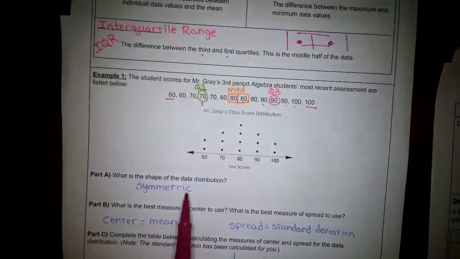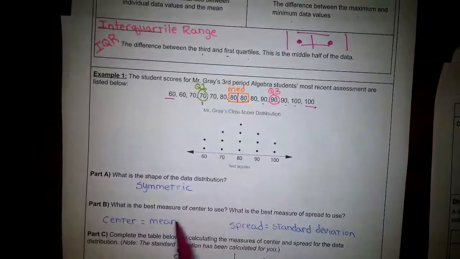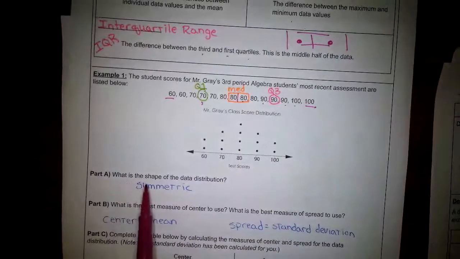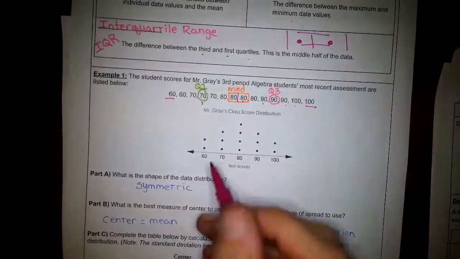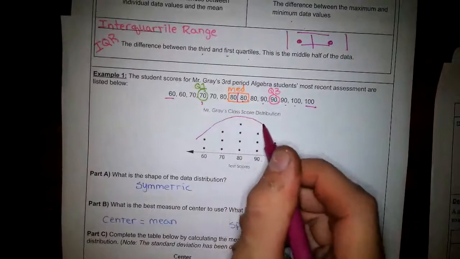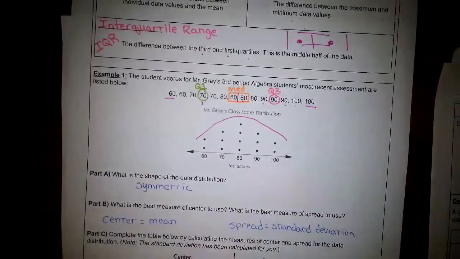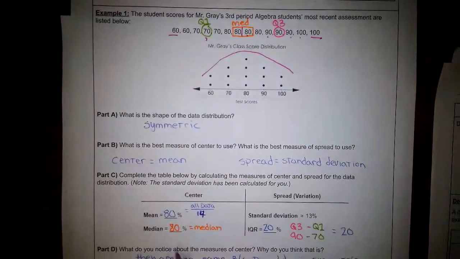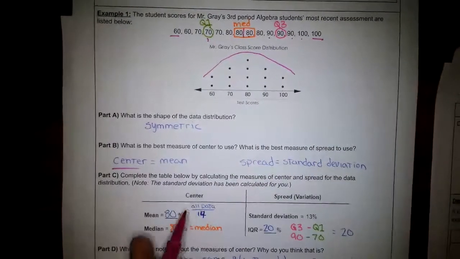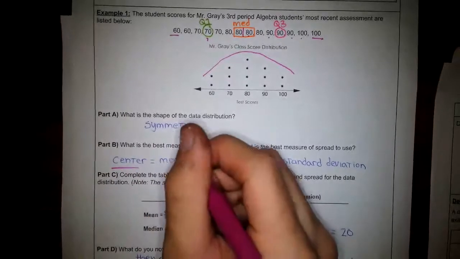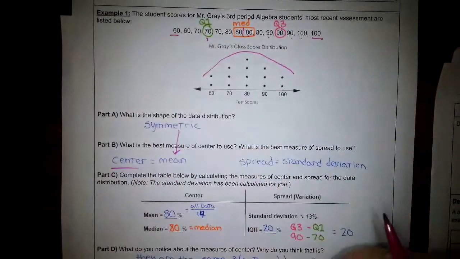So it even gives us a dot plot, which is nice. The first question is asking what is the shape of the data distribution? So it's just asking what shape does that make? It's a symmetric shape. It's balanced. Then it's saying, what is the best measure of center to use? So if we're talking about the center, because it is symmetric, we are going to use the mean.